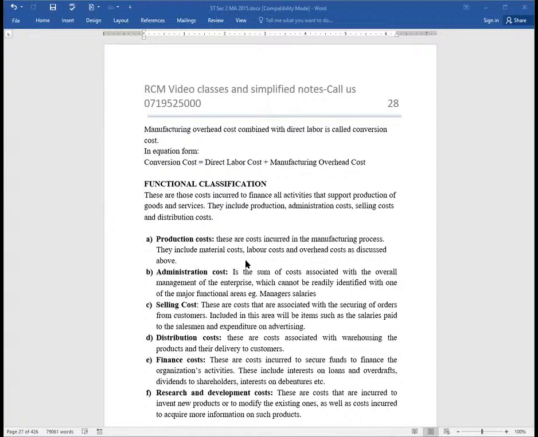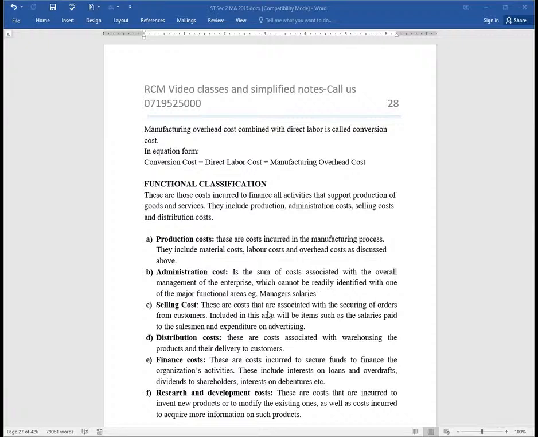They include labor, materials, and overheads as discussed above, direct overheads. Then we have administration. Administration is a key function of any serious entity. It's the sum of costs associated with the overall management of the enterprise, which cannot be readily identified with one of the major functional areas. A very good example of administration, ladies and gentlemen, will be the manager's salaries.